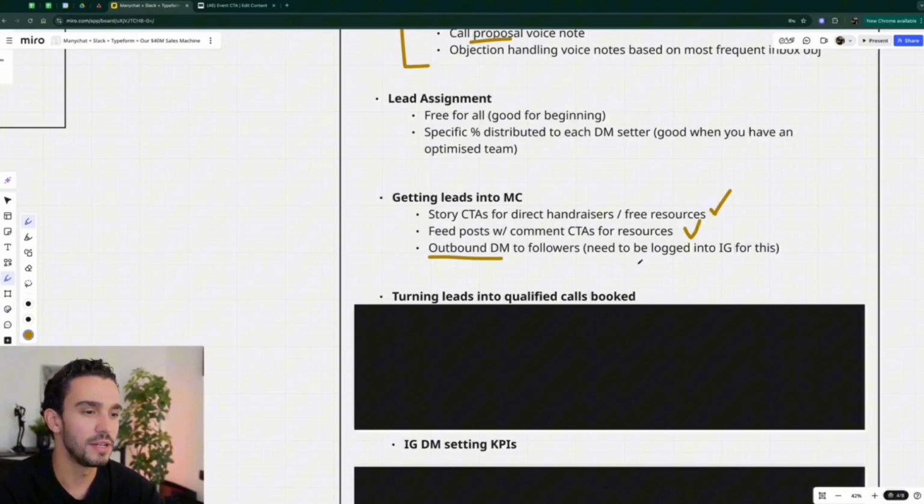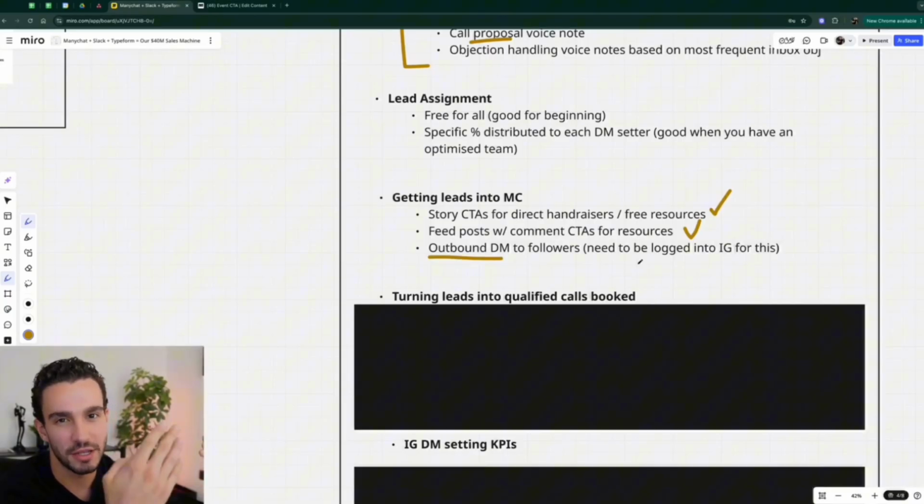Now, the third one is reaching out to your followers, sending outbound DMs and initiating conversations that way. Now, the thing with this is you need to be logged into Instagram to be able to do outbounds. Manychat doesn't have that functionality built in, but you can just get one of your DM setters, get them logged in, have a KPI of like 120, 150, maybe 200 per day. You should be golden, aim for a 20 to 25% response rate, and you're going to get another 40, 50, even more leads, depending on your response rate per day, every single day in your inbox. This is really, really good as well.